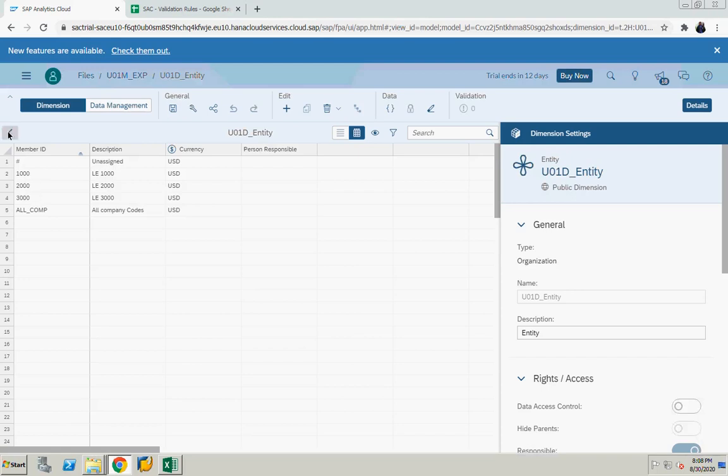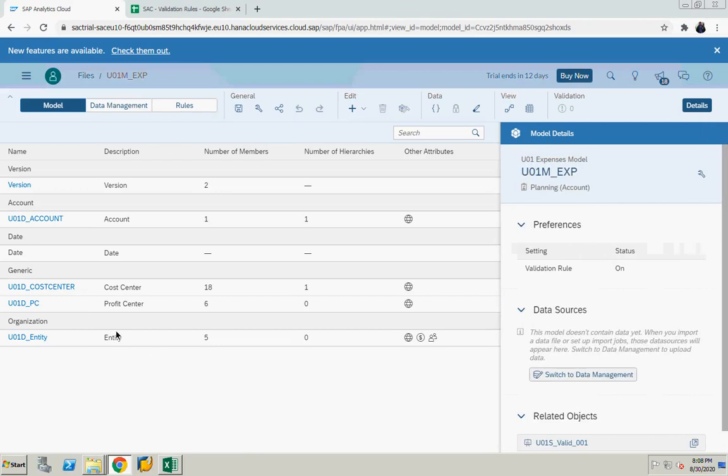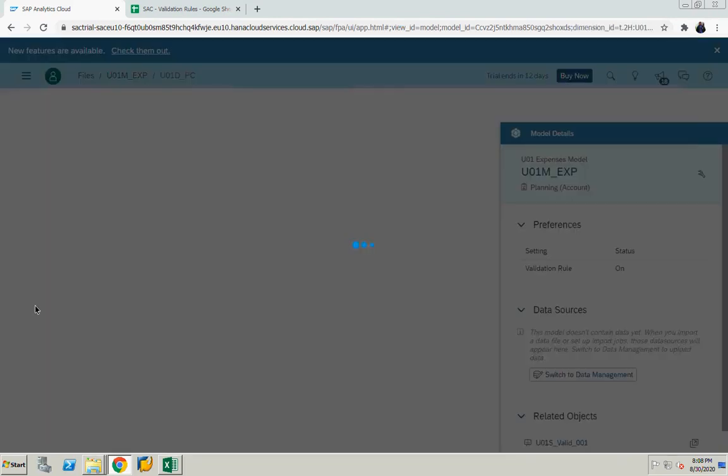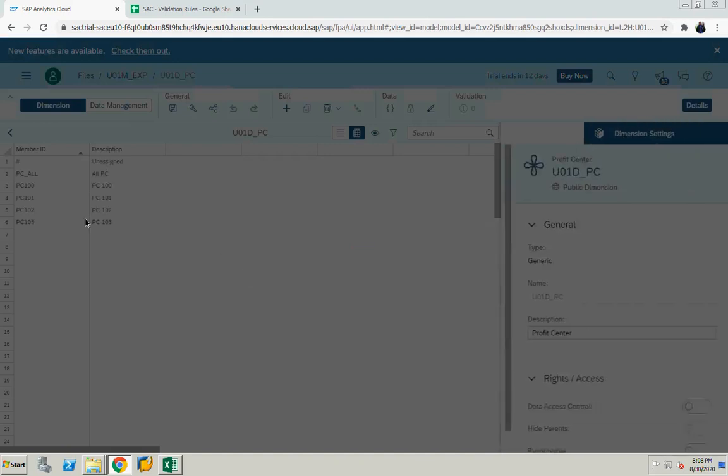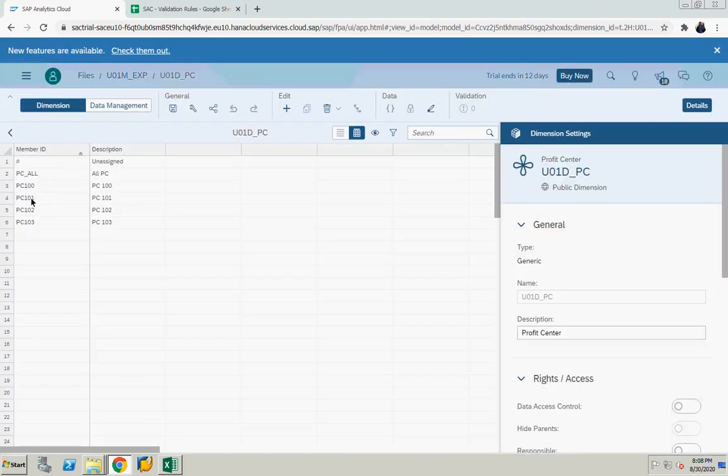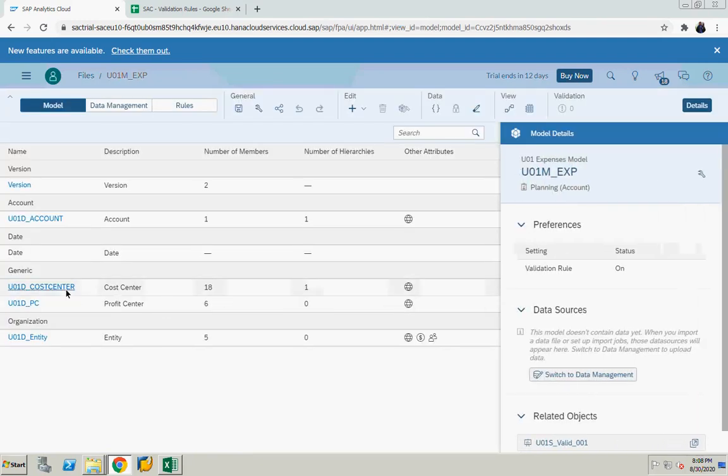Next, in the profit center dimension, all the profit centers are available: PC100, PC101, PC102, PC103. So the relationship between cost center, profit center and entity is maintained in the cost center dimension.